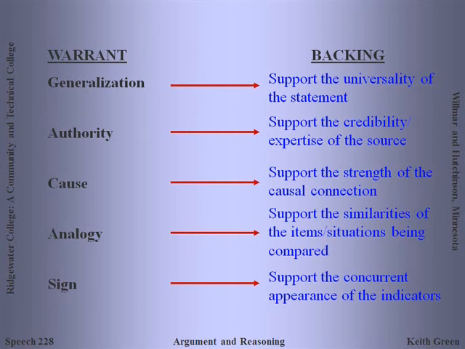So an argument by analogy, you need evidence that supports that the similarities of the items or situations being compared outweigh the differences. And finally, an argument by sign, just to support that the concurrent appearance of those indicators is common. In other words, that those items that you are using as data frequently show up in relationship to the claim. So again, notice that you're talking about evidence that supports your reasoning process, not directly the data, not directly the claim.